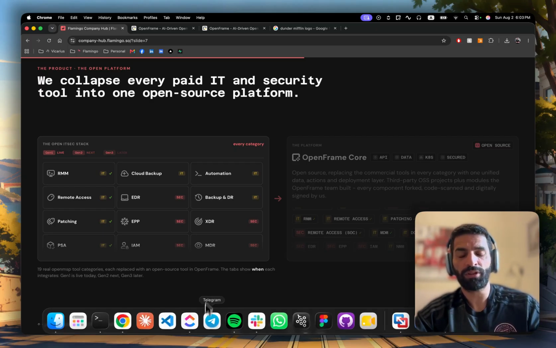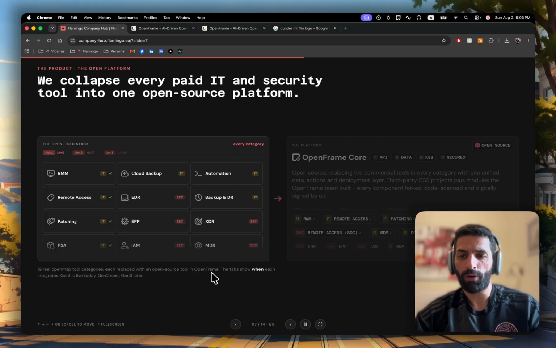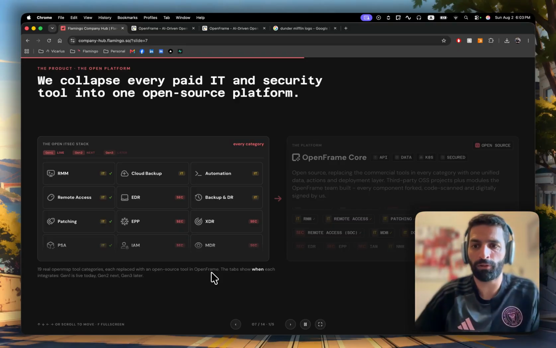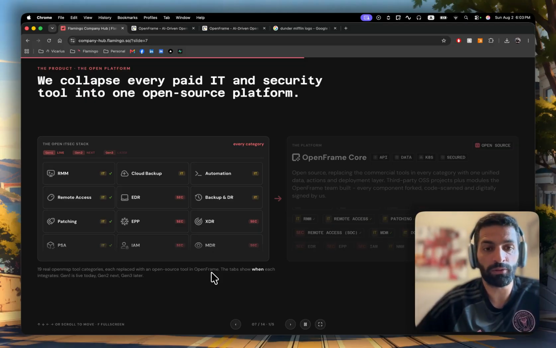So let's start with the mindset of what we're trying to build here with OpenFrame. OpenFrame is unified software for MSPs and IT teams in general. Its vision is to encapsulate all the different components of what you used to use in multiple systems under one core operating system that can have everything you need in order to run your business.